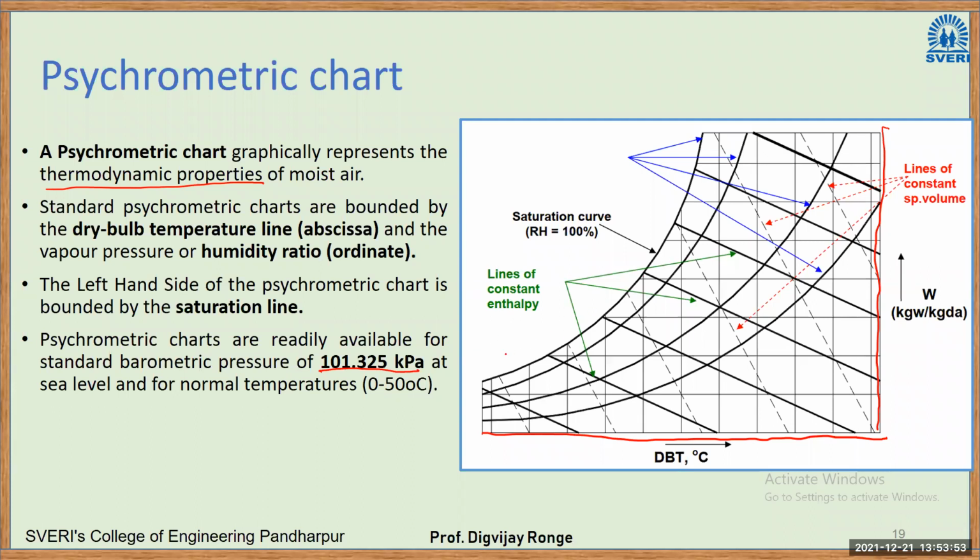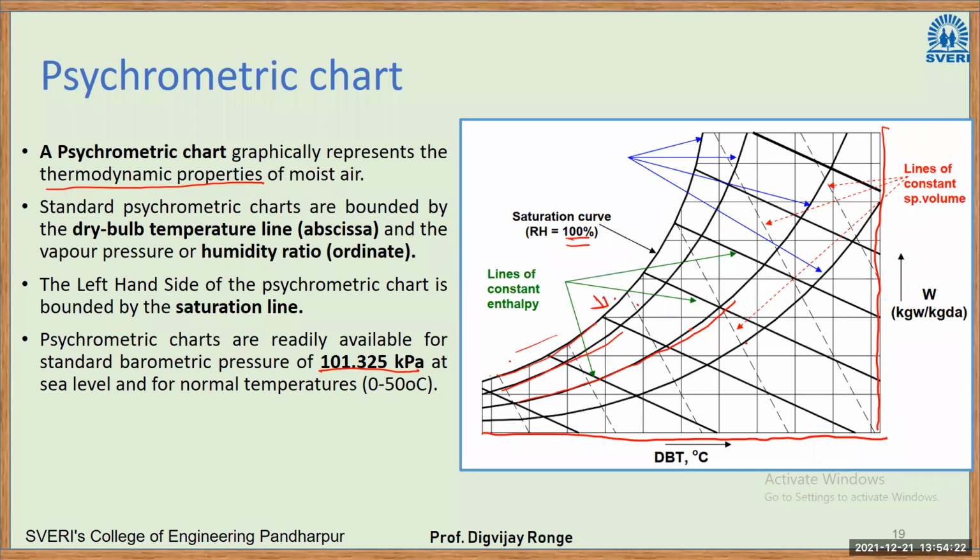Right. So let us see what are the other graphs here. Here you will observe such curve lines are there, right? These curve lines are nothing but the relative humidity curves. This curve at the boundary is the saturation curve, because the relative humidity here is 100%. Like that, here it will be 100%, here it will be 80%, here it will be 50%, here it will be 30%, etc.